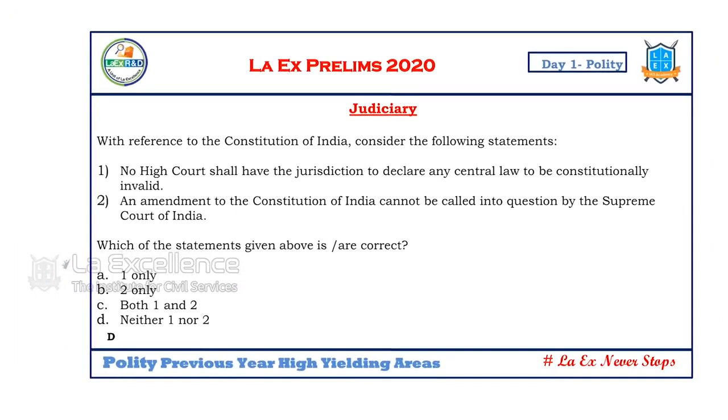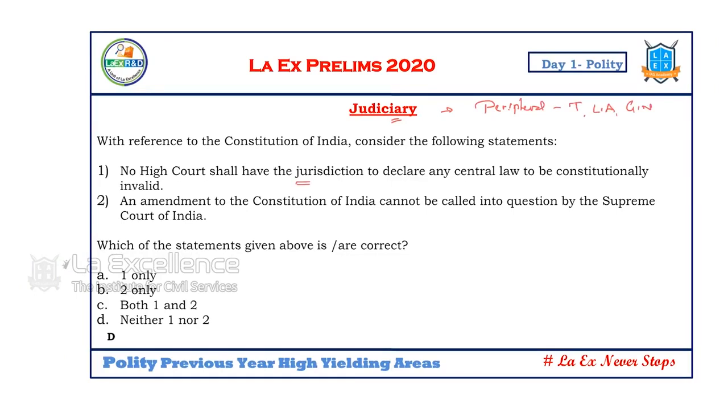Now, with reference to the Constitution of India, let's do some questions in judiciary. What did I tell you on judiciary, sir? Peripheral areas are also important in judiciary, like tribunals, lok adalats, gram nyayalayas, all these are important. Now, no high court shall have the jurisdiction to declare any central law to be constitutionally invalid.